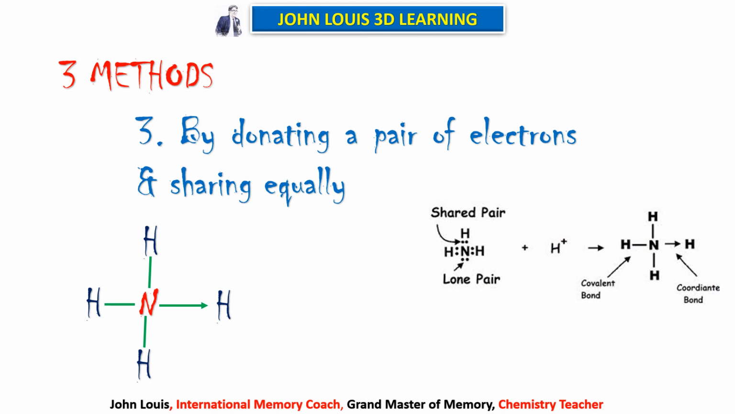Now try to understand what is ionic bond, what is covalent bond, and what is coordinate bond. One donates, the other accepts, then the bond is ionic bond or electrovalent bond. Both share an equal number of electrons, then it is covalent bond. One donates and shares, then this type of bonding is known as dative bond or coordinate bond.